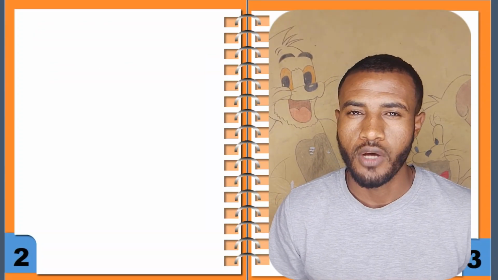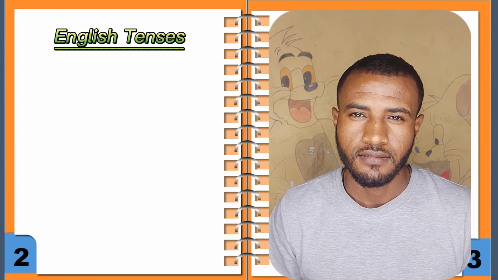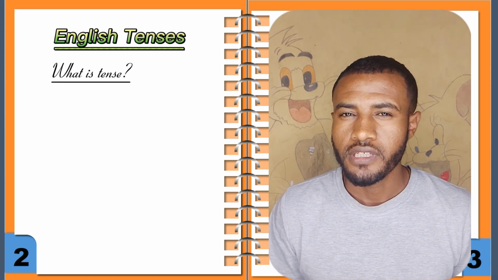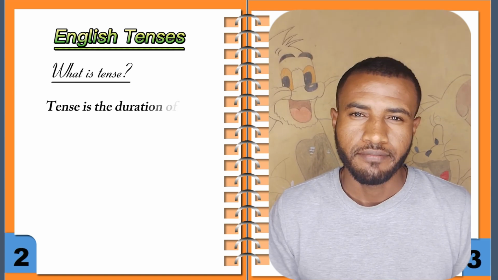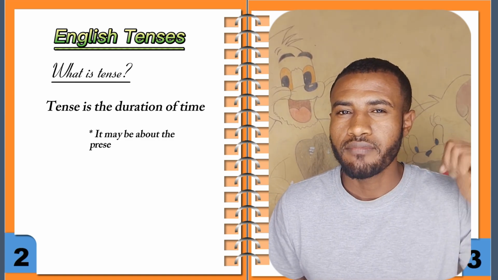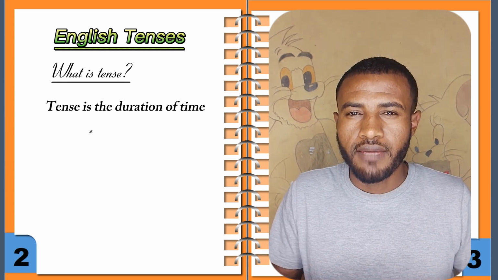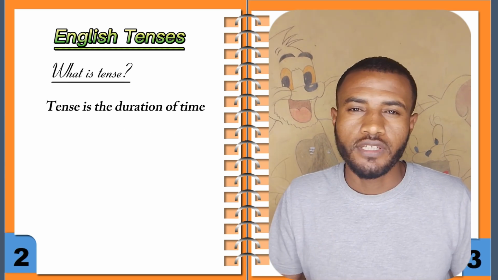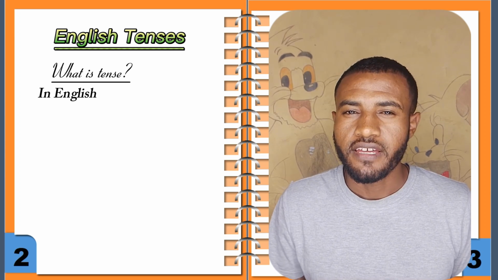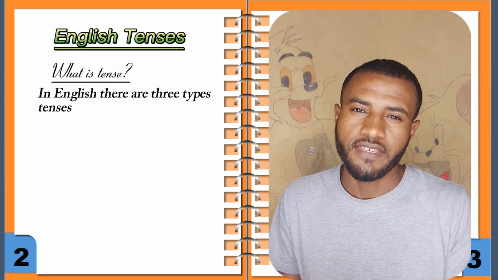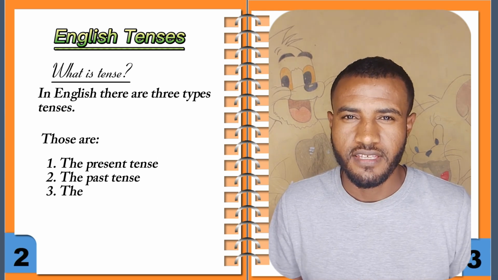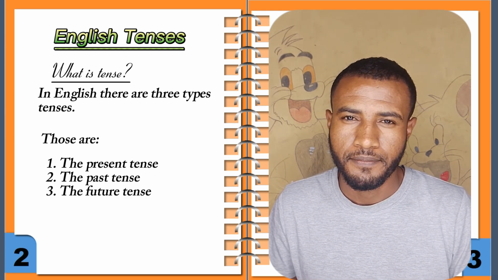Today we'll discuss about tenses. So, what does it mean tense? Tense means simply it's a duration of time. It may be about the past time, it may be about the present time, it may be about the future time. So basically in English there are three types of tenses. Those are the present tense, the past tense and the future tense.